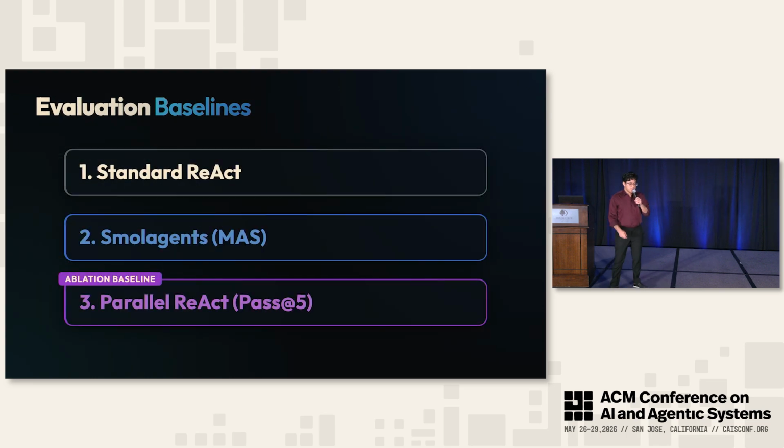I also have 3 baselines. One is a standard React. 2 is small agents, which is an existing multi-agent architecture. And then 3rd is parallel React, where I issue 5 React agents in parallel, and I report success if any of the 5 return the right answer.